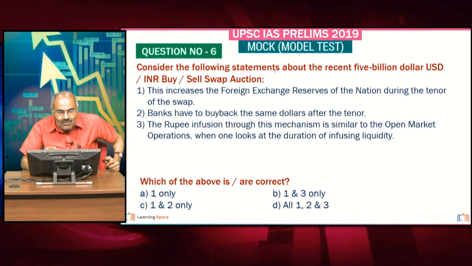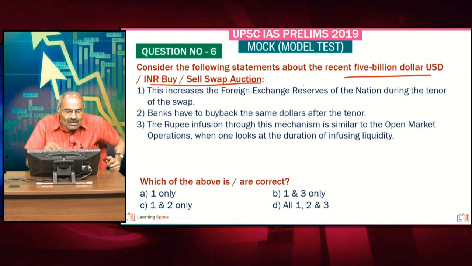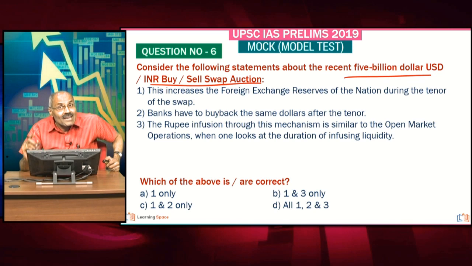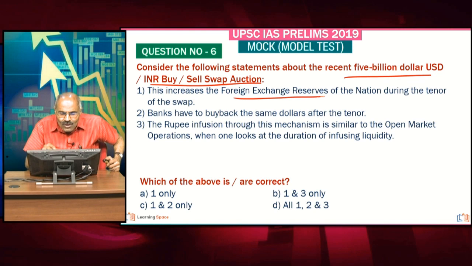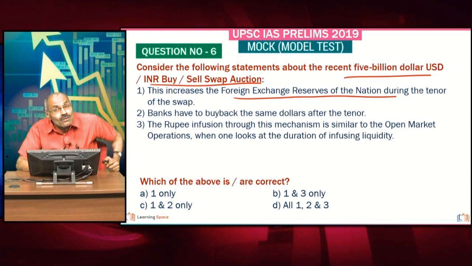Look at the next one about $5 billion USD INR buy, sell, swap auction. Right friends, this increases foreign exchange reserves of the nation. Absolutely correct. The government has resorted to $5 billion of buy, sell, swap.